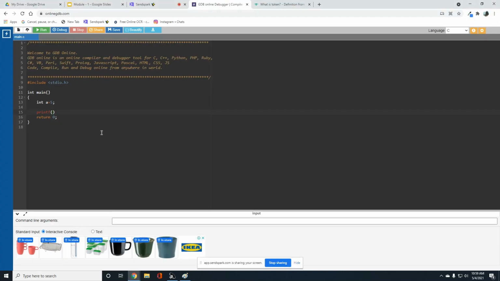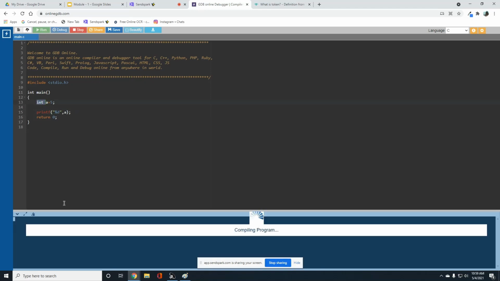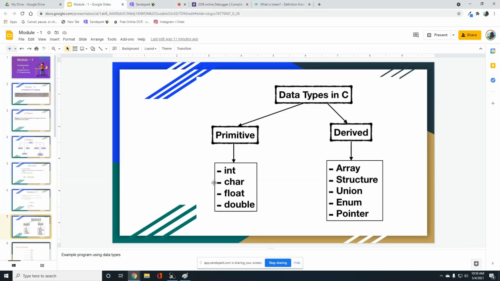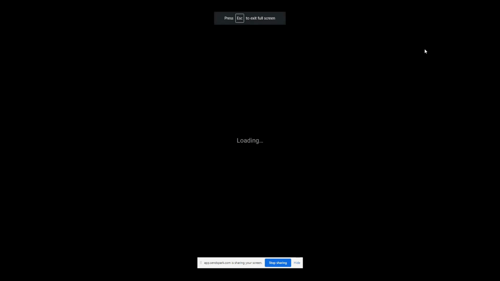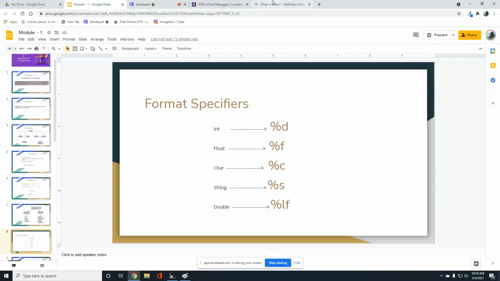So here I have to pass %d because I'm using an integer variable, right? So here I'm using an integer variable. That's why I'm passing %d, so I can get the value. If you observe here, these are the format specifiers. For integer, it's %d. For float, it's %f. For character, it's %c. For string, it's %s. Double, %lf.